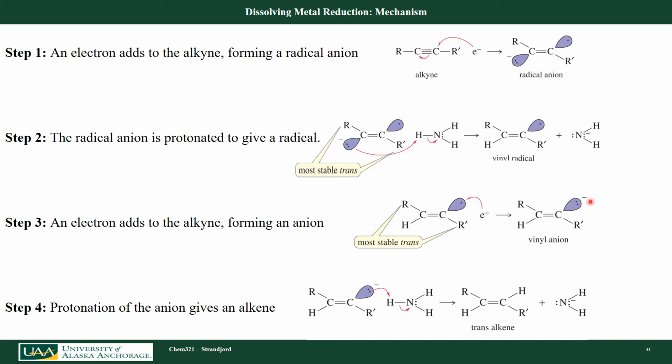So I make that a lone pair, now an anion. It goes and picks up a hydrogen from ammonia, breaking off ammonia again, and I get the trans. And the trans is, again, favored because my R groups are on opposite sides and my electrons are on opposite sides of my intermediate compounds.